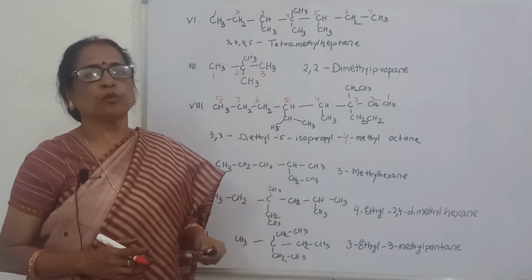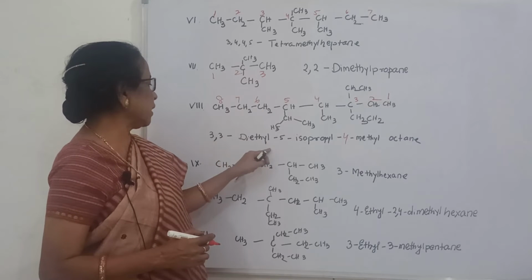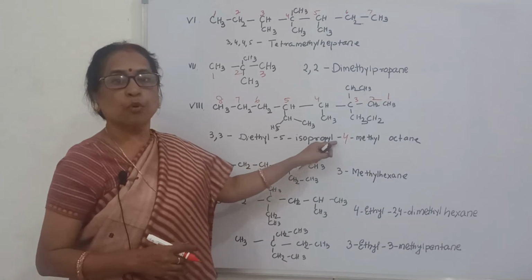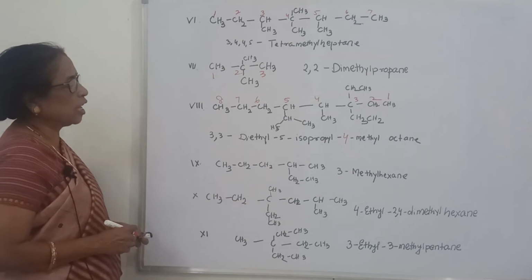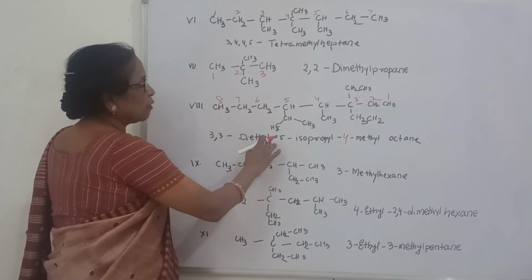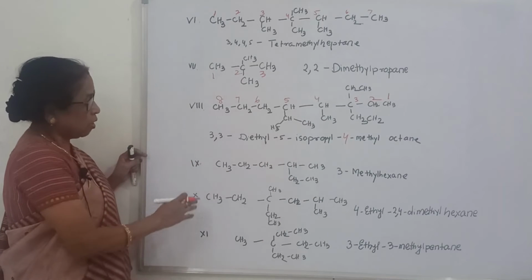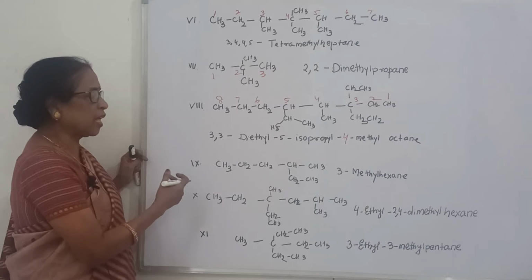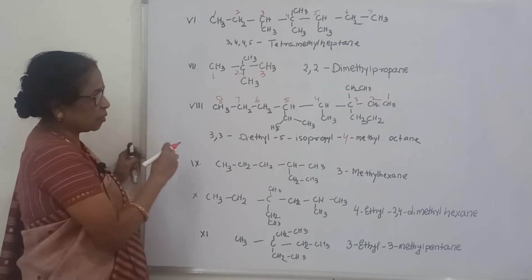At 3 position there are 2 ethyl groups. So it is 3,3-diethyl. And fifth number, that is isopropyl group, and 4 position methyl group and octane. So what is the name? 3,3-diethyl, 5 isopropyl, 4 methyl octane. Now next is 3-methyl hexane. Simply 3-methyl hexane. That means you will find which one is the longest carbon chain.